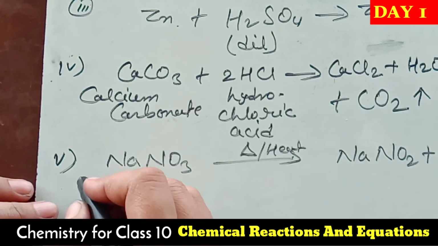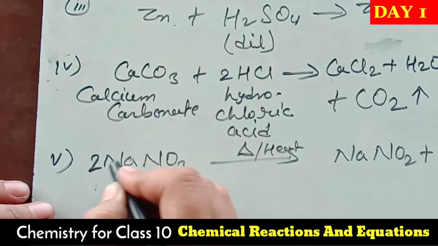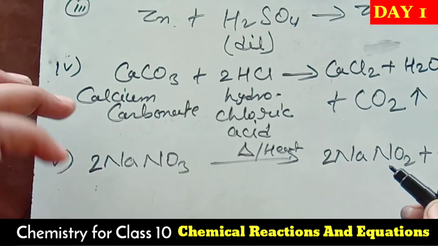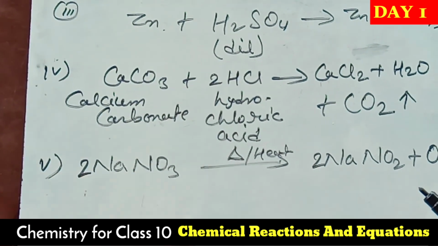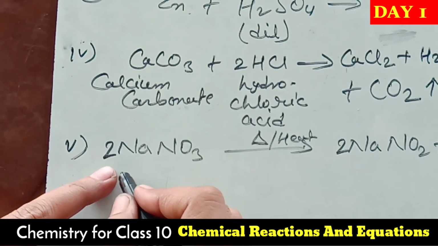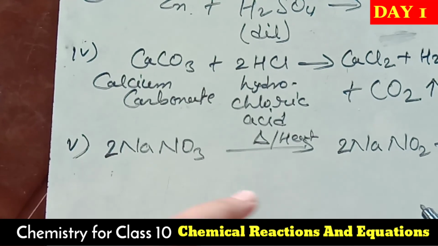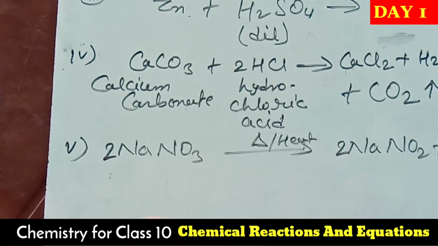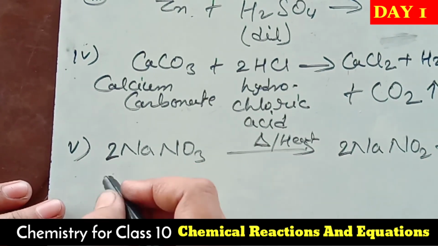Make it balanced. I think now it is balanced: 2 sodium, 2 sodium. So when we heat sodium nitrate, as a product we get sodium nitrite along with oxygen gas.